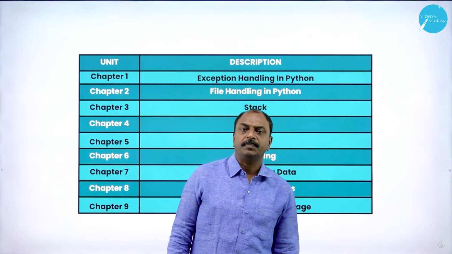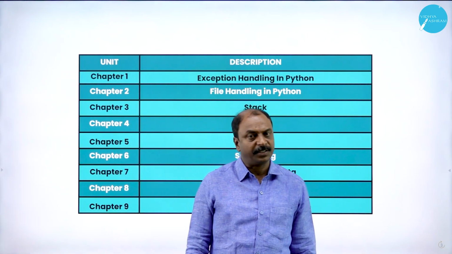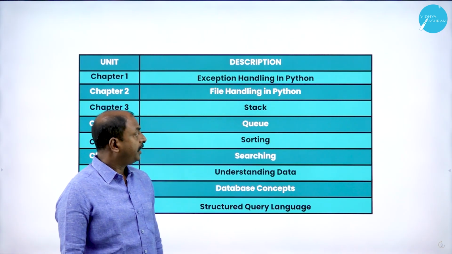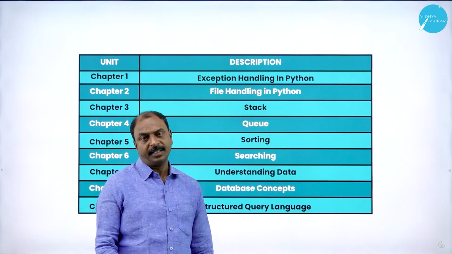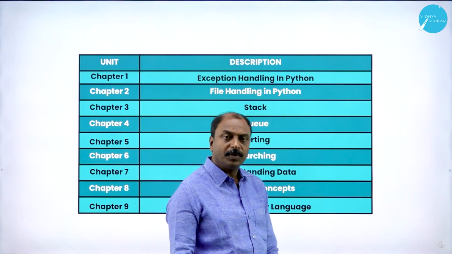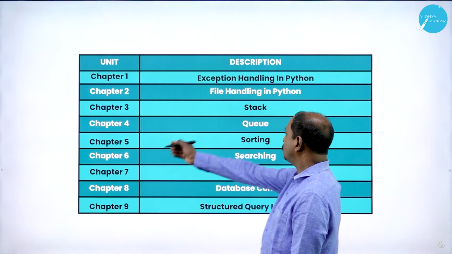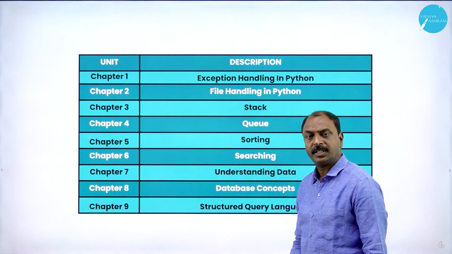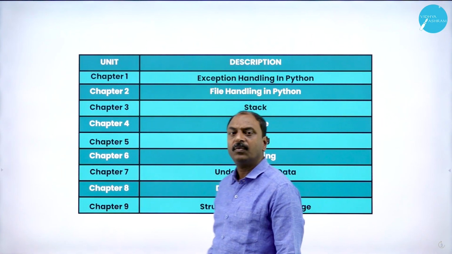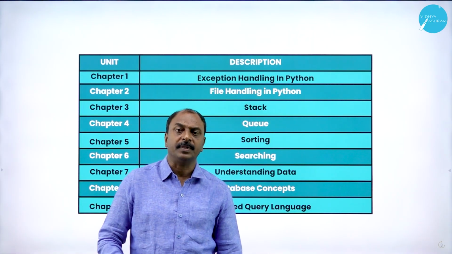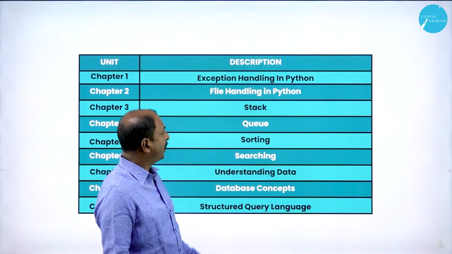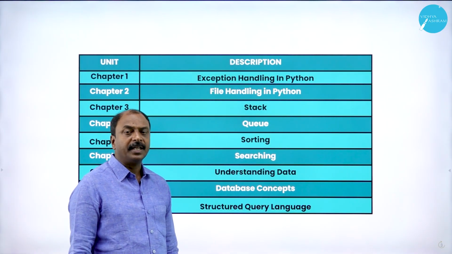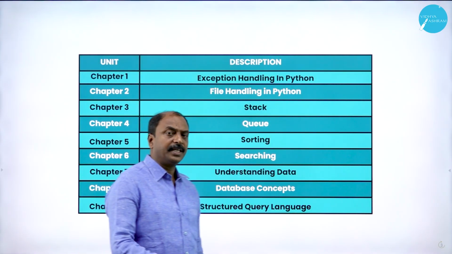Now, do you know the meaning of sorting? Sorting is nothing but the arrangement of elements of a data structure in either ascending order or in descending order. So that is the definition of sorting. In this chapter, we are going to learn how we can arrange the elements of a structure, and what different methods are available in Python programming to arrange the elements of a data structure or list in either ascending or descending order.